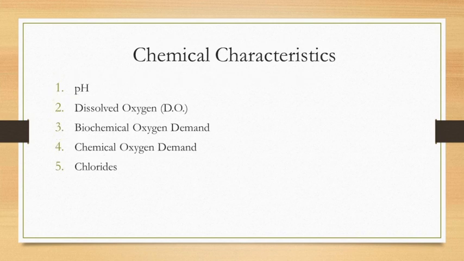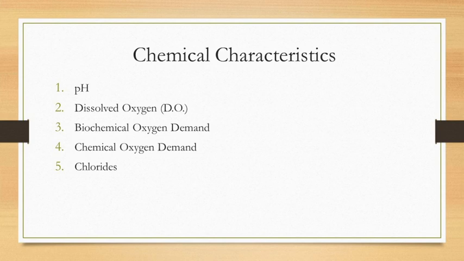The next important characteristic is the chemical characteristics of waste. All industrial waste has different chemical characteristics. Some industries have high BOD, some have high COD content, and some have high suspended solid and high volatile solid.